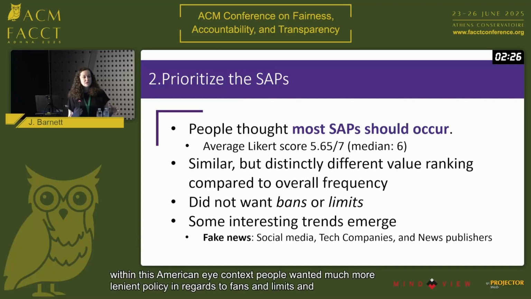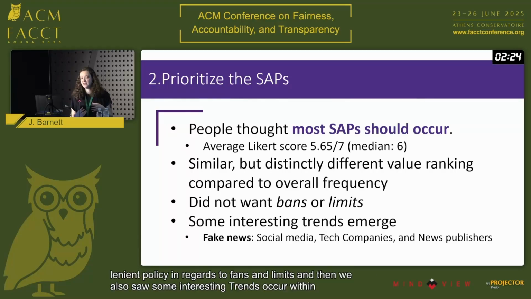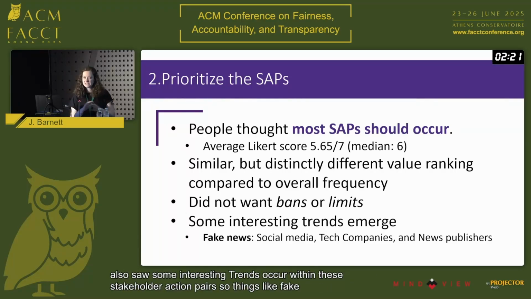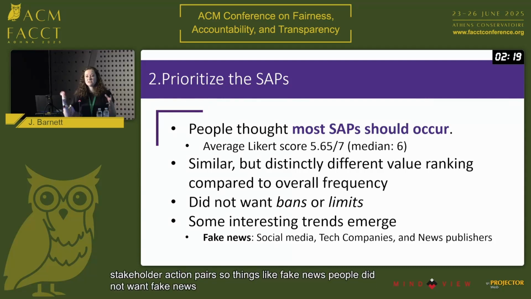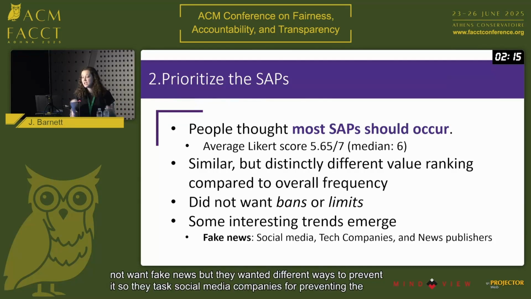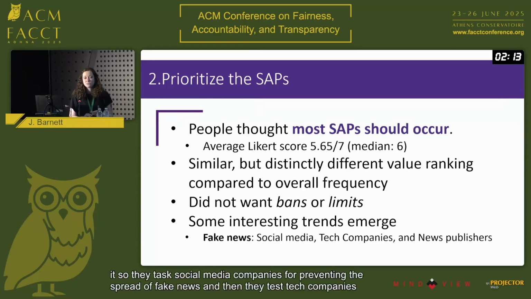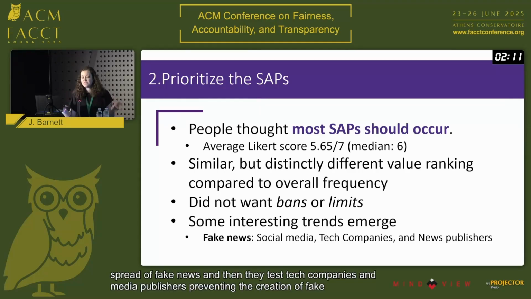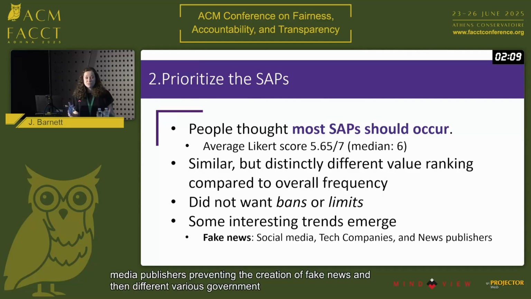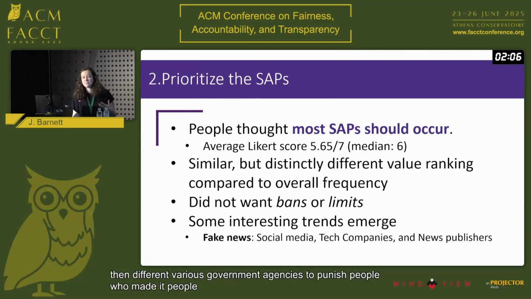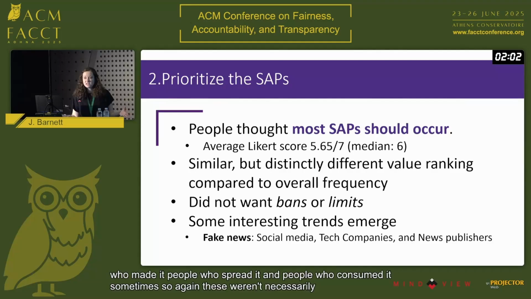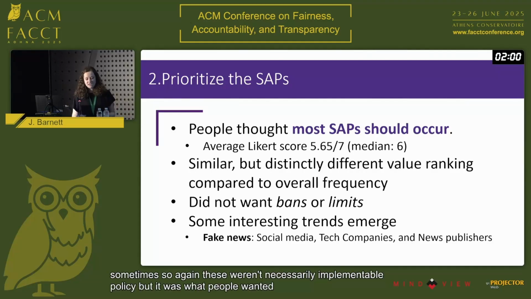And then we also saw some interesting trends occur within these stakeholder action pairs. So things like fake news. People did not want fake news, but they wanted different ways to prevent it. So they tasked social media companies with preventing the spread of fake news, and then they tasked tech companies and media publishers with preventing the creation of fake news, and then various government agencies to punish people who made it, people who spread it, and people who consumed it sometimes. So again, these weren't necessarily implementable policy, but it was what people wanted to see reflected in their policy legislation.